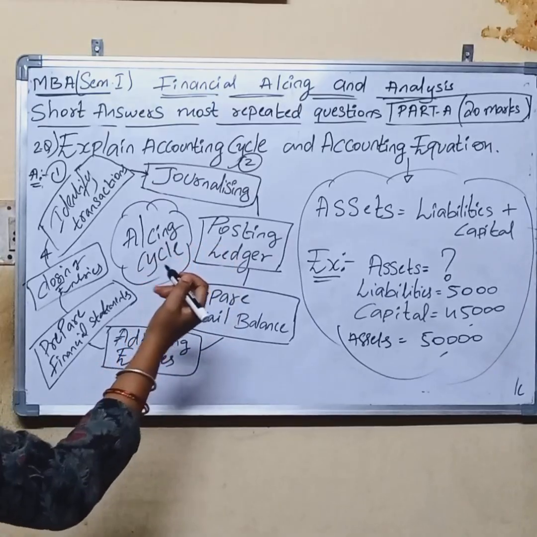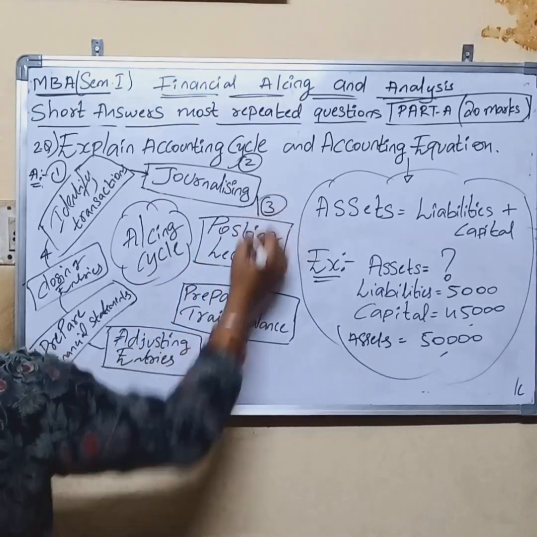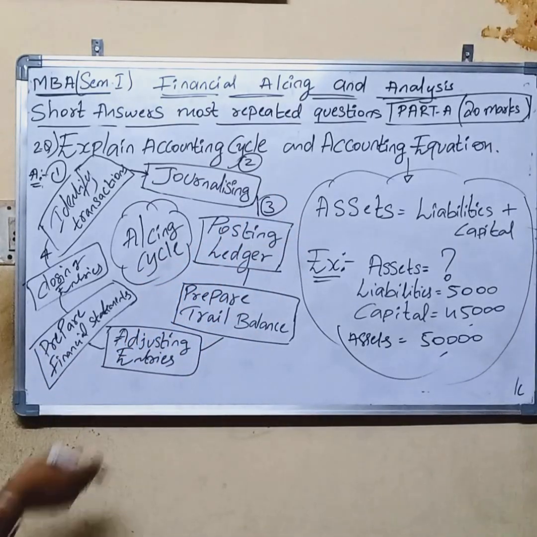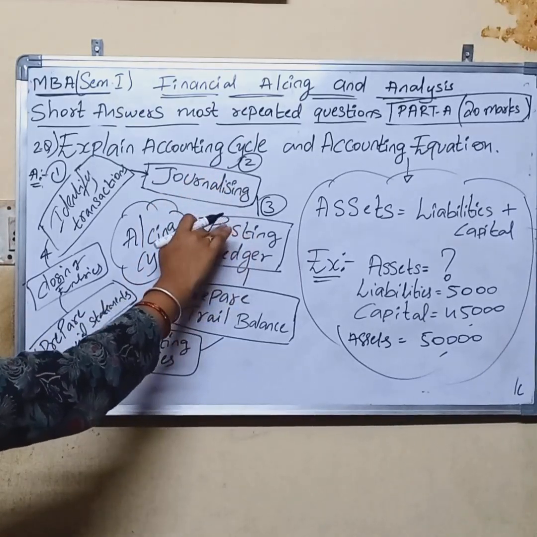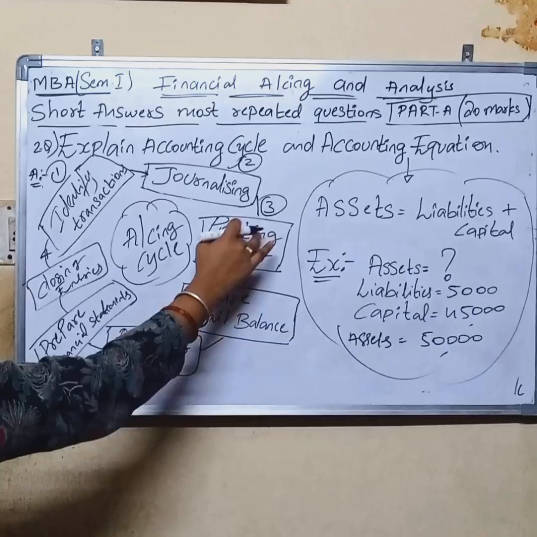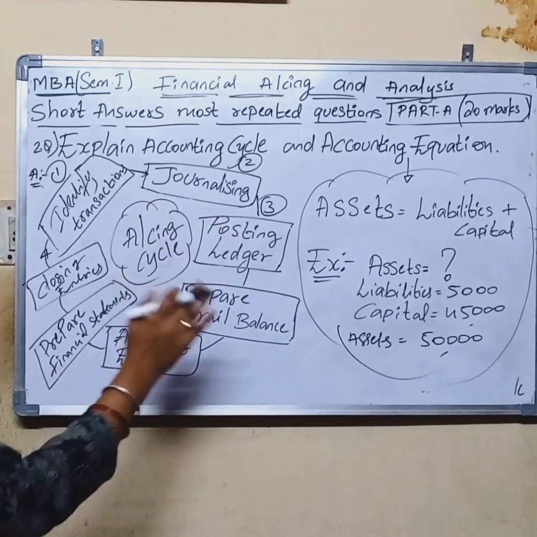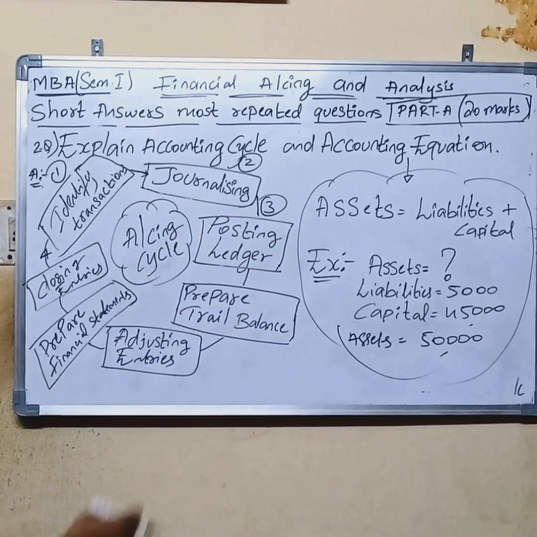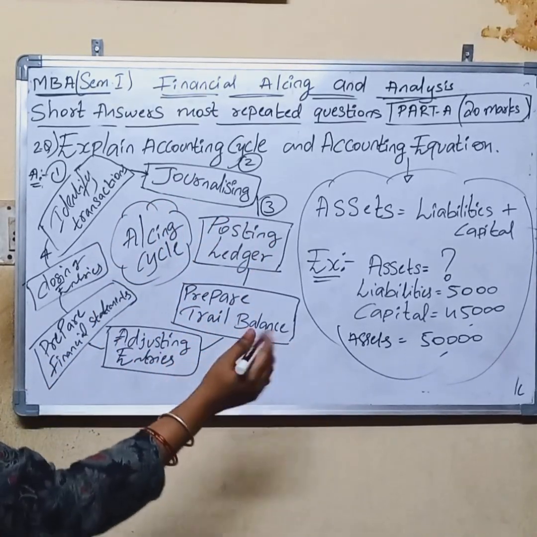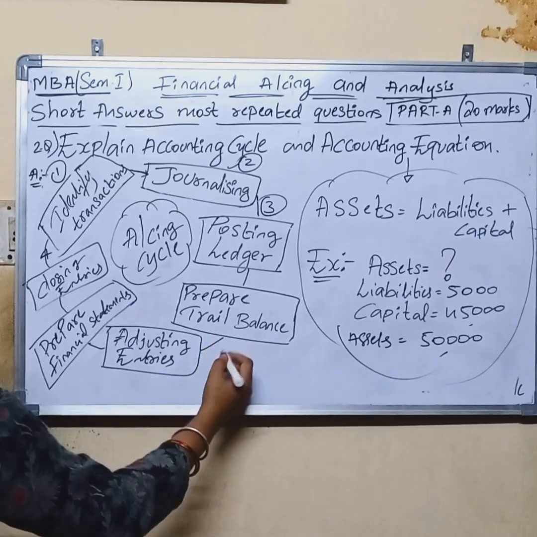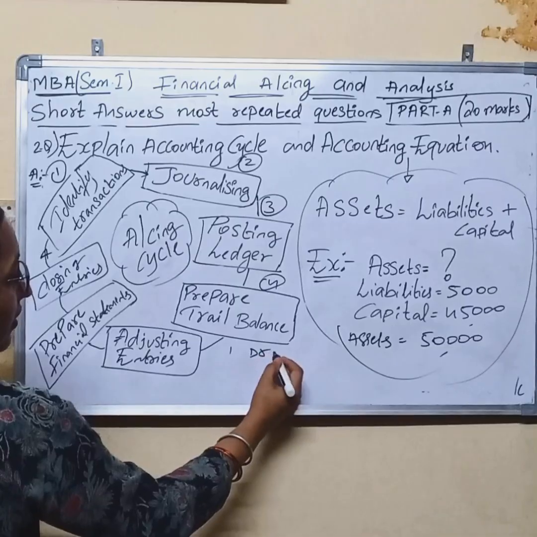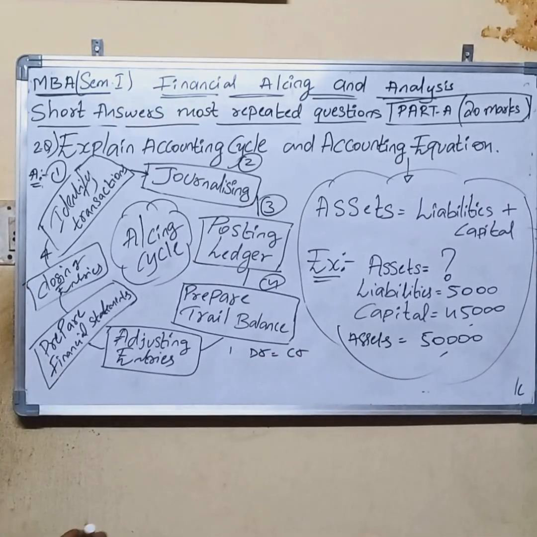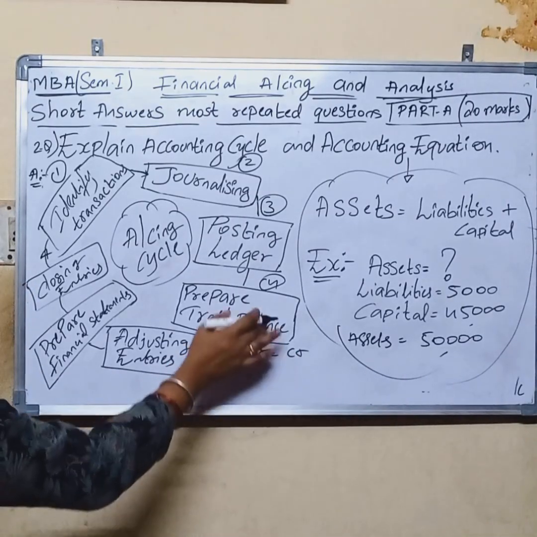Posting to the ledger is the third process. Posting to the ledger is nothing but transferring all the journal entries to the ledger accounts. And the fourth step is to prepare the trial balance. As I mentioned just now, all debits are equal to credits. So this is the trial balance.